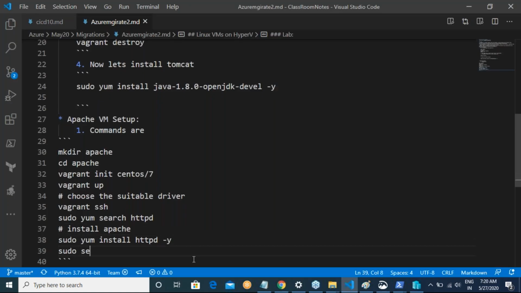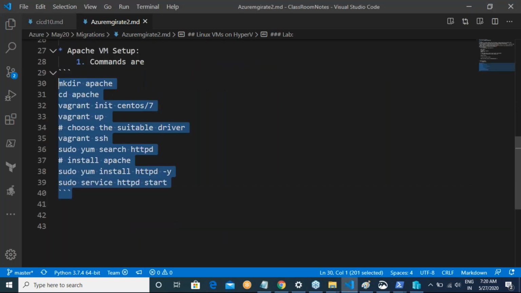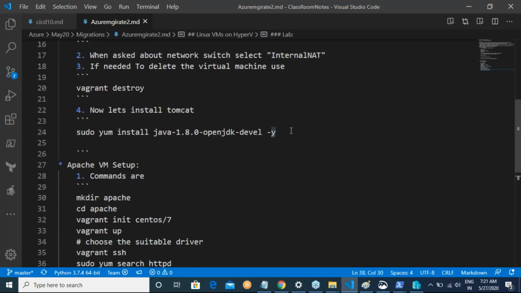Sudo service httpd start. Fine then. All right.